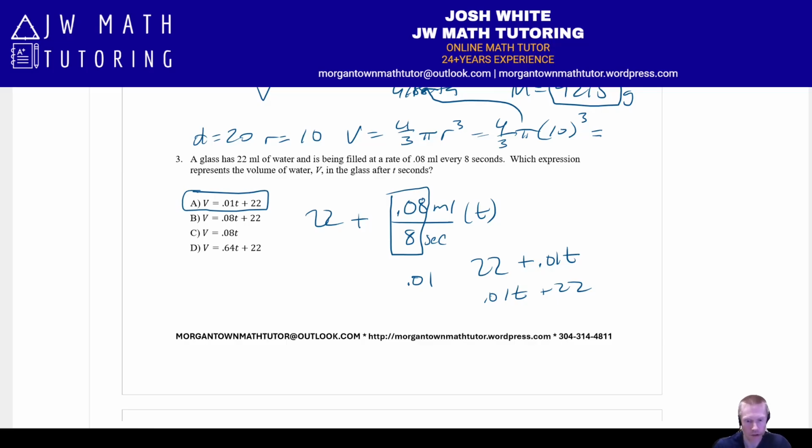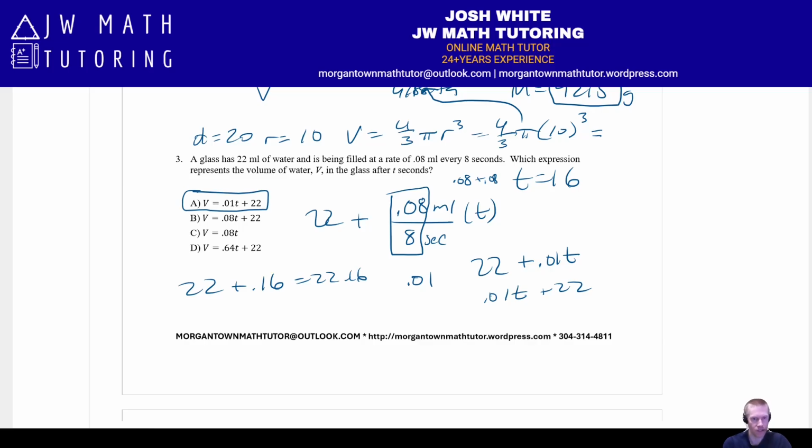Now, I'll just tell you, you could also technically do this by picking numbers. I won't go through all the work on this. Not back solving, picking numbers. So what you would do is pick a number of seconds, like say 16 seconds, right? And you would say, okay, it's 22 mLs to start, 0.08 every 8 seconds. So that means 0.08 for the first 8 plus 0.08 for the second 8. Therefore, it's 22 plus 0.16.